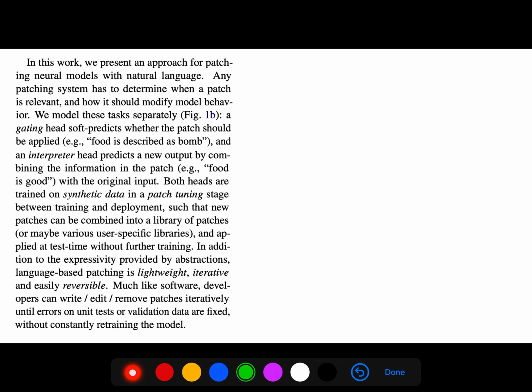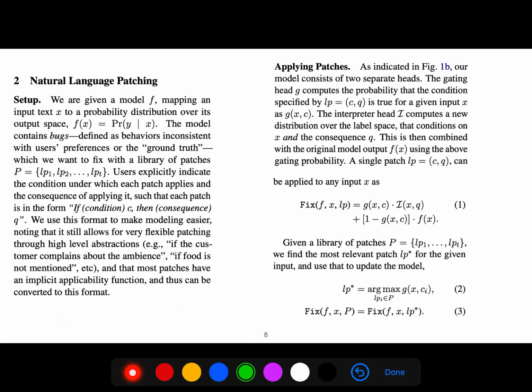So we present an approach for patching with natural language. Any patching system has to determine when a patch is relevant and how it should modify model behavior. So the setup is like this. We are given a model F mapping an input text to a probability distribution over its output space. The model contains bugs, defined as behaviors inconsistent with users' preferences or the ground truths, which we want to fix with a library of patches.